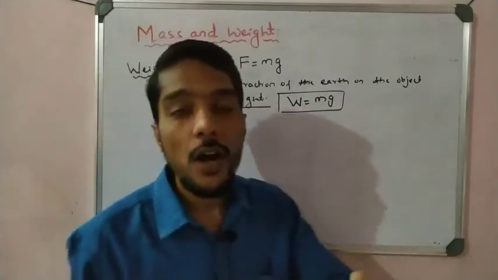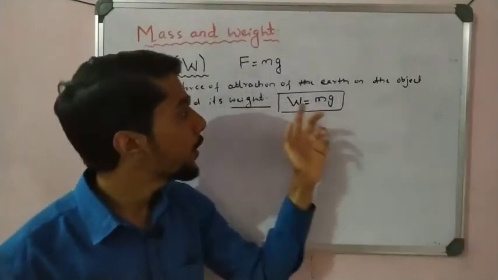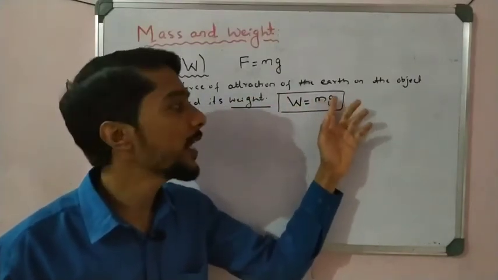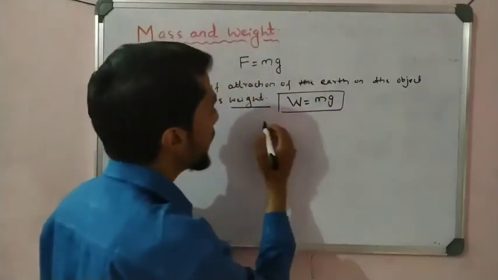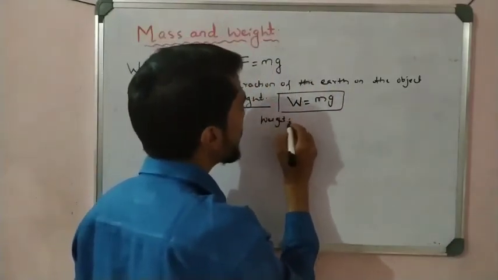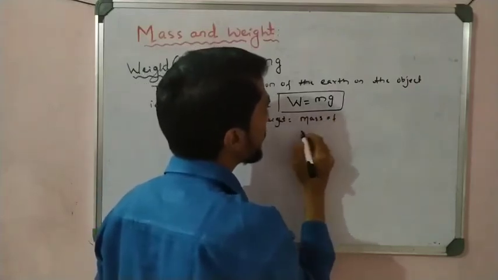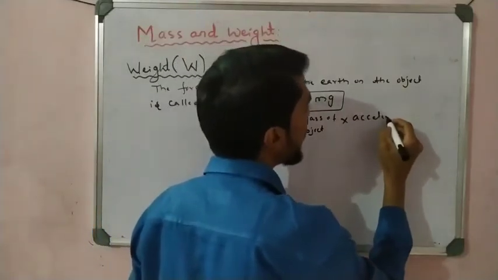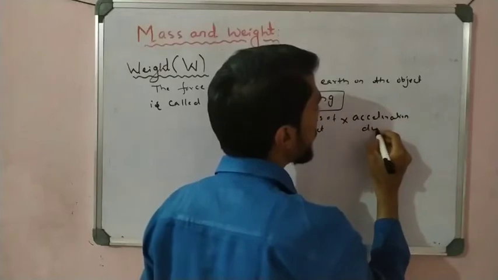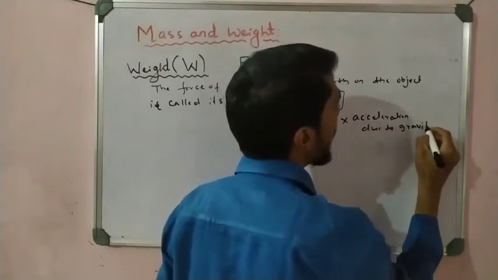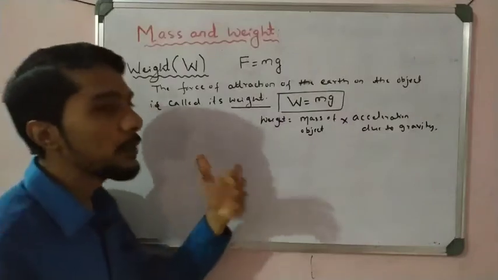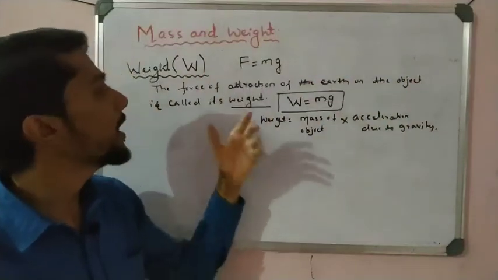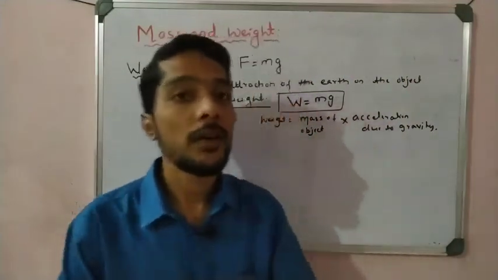How do you calculate weight? How do we define weight mathematically? So W is equal to m into g. So weight is nothing but the product of the mass of the object and acceleration due to gravity, right? We also write weight is equal to mass of the object into acceleration due to gravity. That point you have to remember. So in the examination, what is weight? Weight is nothing but the force of attraction of the earth on the object. So one point we get that.